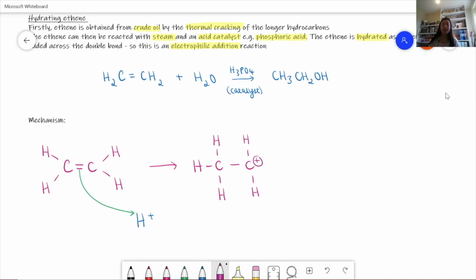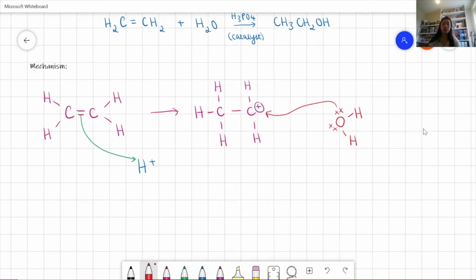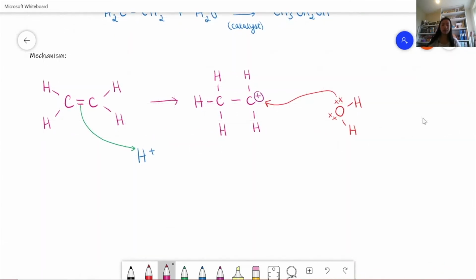Now the water we're adding is acting as an electrophile. So we have water, and the oxygen has two lone pairs of electrons. A pair of these electrons is attracted to this carbon with a positive charge, and so it bonds to this carbocation that we formed. And so we form CH3, CH2, and then the oxygen with the two hydrogens still attached.